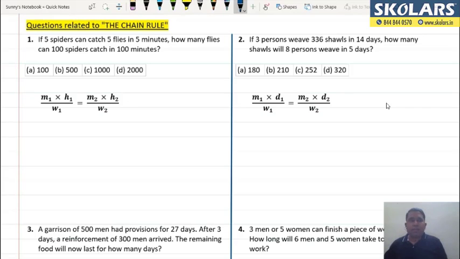So yet again I'll write above the formula only so that it is very clear to you.